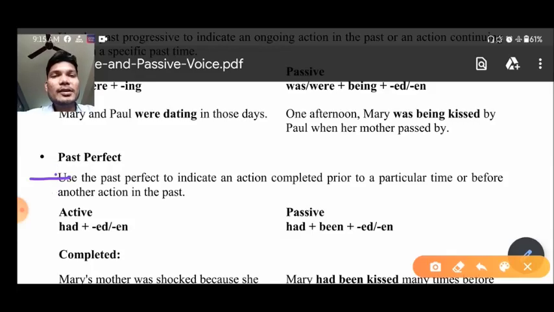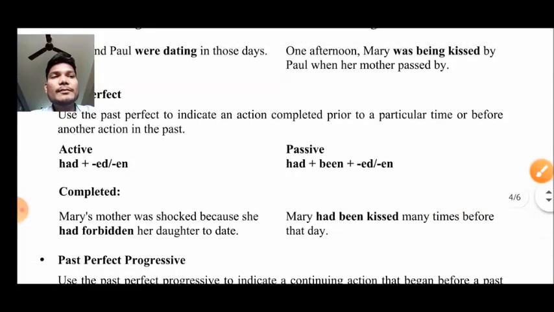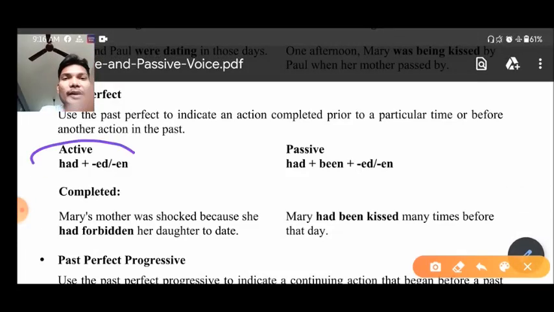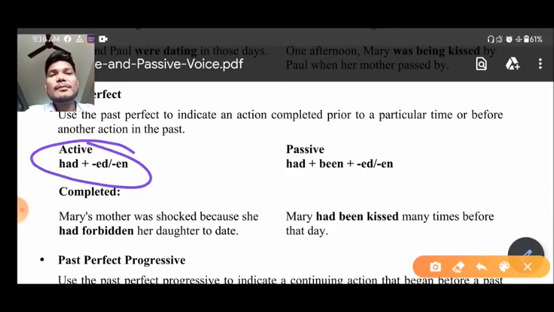Now let us see the structure for this tense. So as you can see here, had plus past participle is there. Okay, here one example is also given to us: Mary's mother was shocked because she had forbidden her daughter to date. Okay, so here I have taken one example.